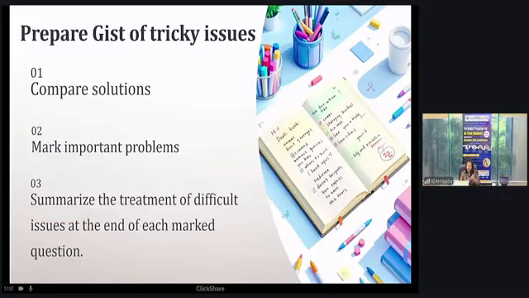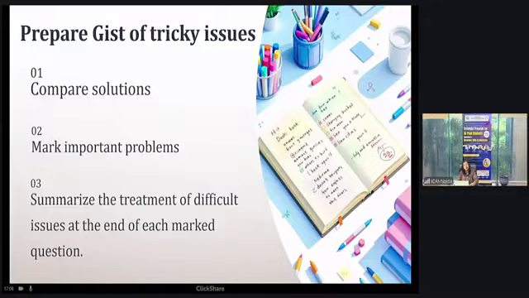Like, was it a silly mistake? Was it a computational mistake, or were you not able to retain that concept, or were you able to retain the concept but made some incomplete calculation or solution? You have to summarize or categorize your mistakes under a few categories and work accordingly. Okay. In case you're making silly mistakes, do a good amount of practice. If you're not able to retain, then go through the chapter again, brush up your concepts again.